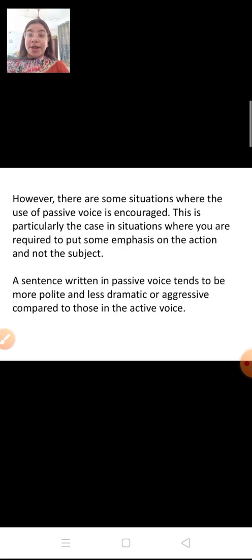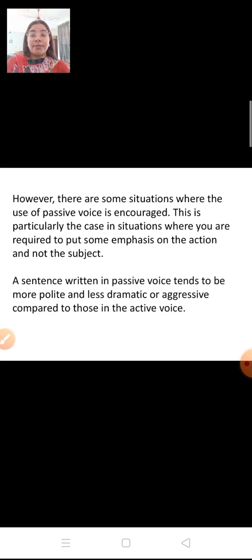However, there are some situations where the use of passive voice is encouraged. This is particularly the case where you are required to put some emphasis on the action and not on the subject. So why do we use passive voice? Normally we can say the professor teaches the student. Why do we say the students were taught by the professor? Because here the action is more important than the subject, and that's why we change the formation of the sentence. The subject becomes the object and the object becomes the subject, but the verb remains the same.